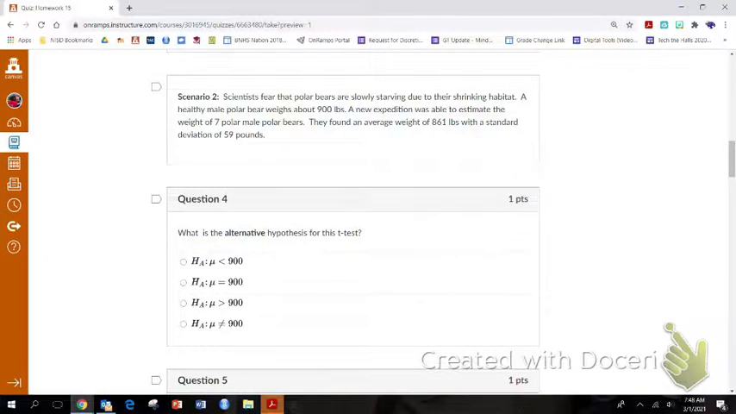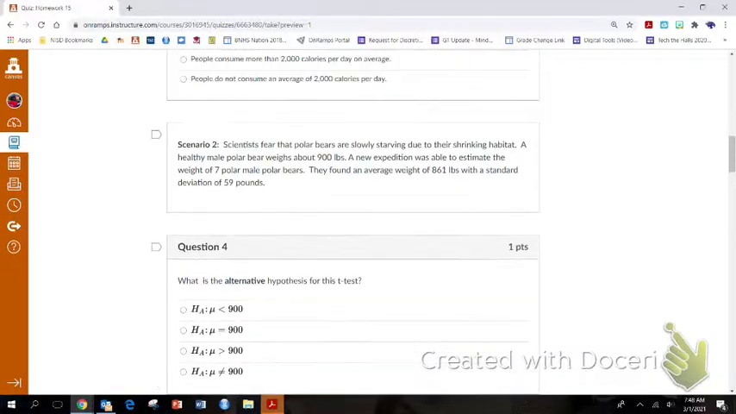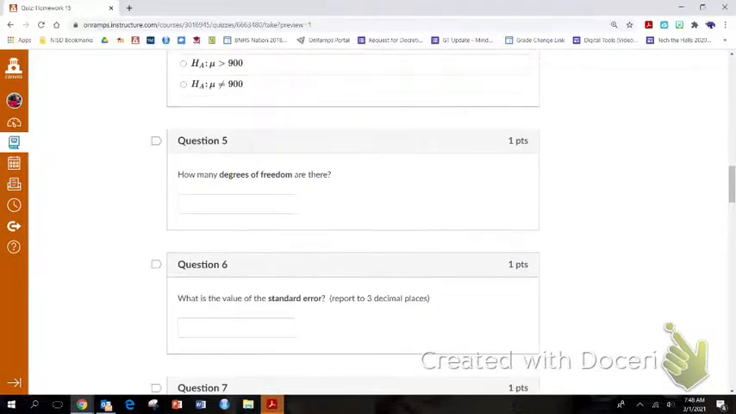Okay, let's scroll down. I want to talk about hypothesis for a second. So degrees of freedom is 1 less than sample size. So my sample size is I have 7 polar bears. So if I have 7 polar bears, then my degrees of freedom is 6.